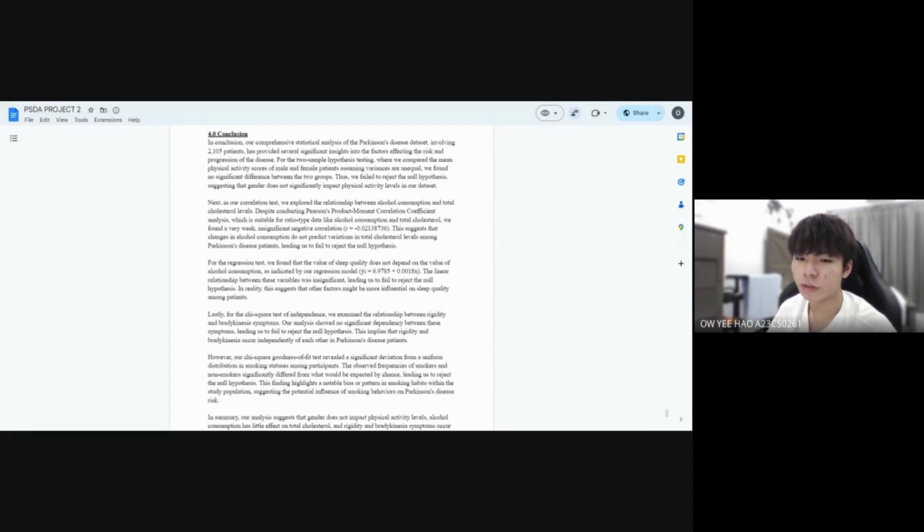Lastly, our chi-square test of independence shows rigidity and bradykinesia symptoms occur independently of each other, indicating they may manifest through distinct physiological mechanisms in Parkinson's disease progression.